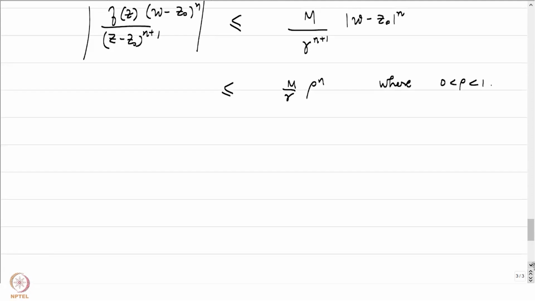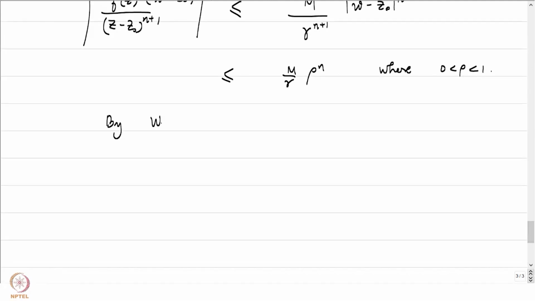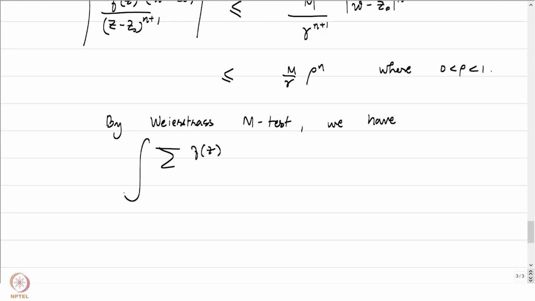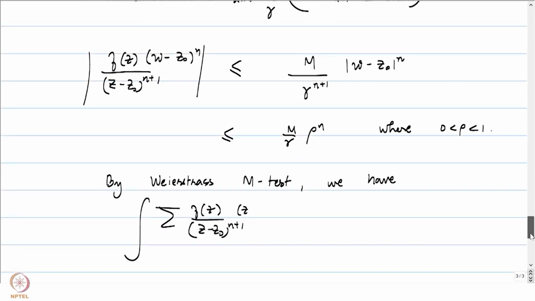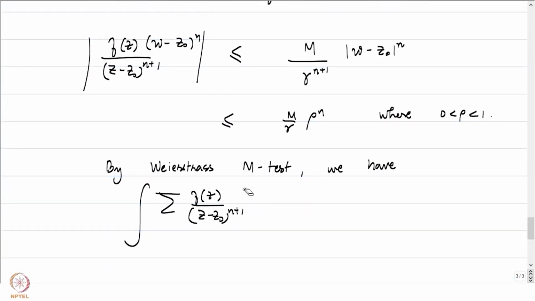And because this geometric series converges by the Weierstrass M test, and by applying the fact that the integral of the uniform limit is the limit of the integrals, we have the summation of the integral of f of z by (z minus z0) to the power n plus 1, into (w minus z naught) to the power n, dz over gamma.